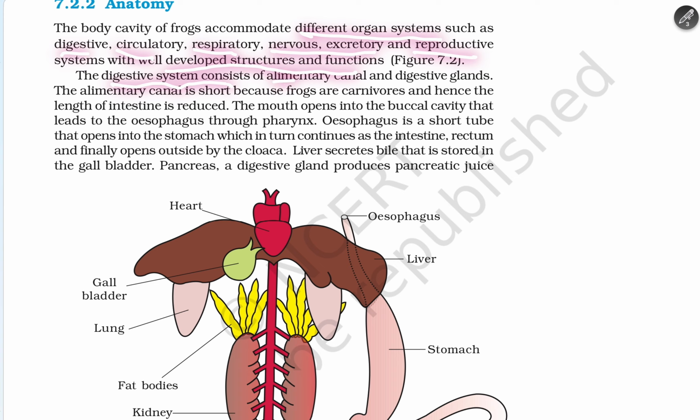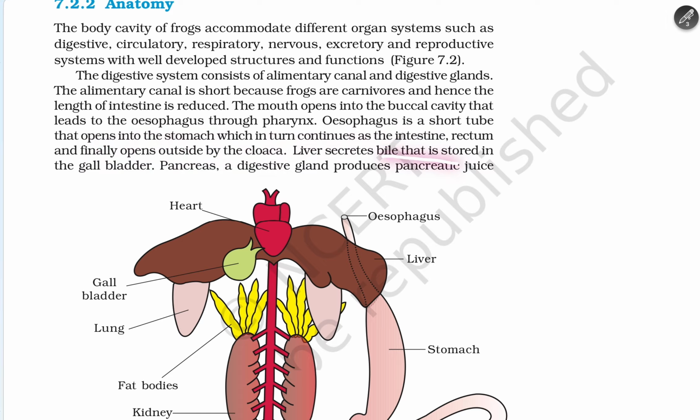The digestive system consists of the alimentary canal and digestive glands. The alimentary canal is short because frogs are carnivores, hence the length of the intestine is reduced. The mouth opens into the buccal cavity and leads through the esophagus to the pharynx. The esophagus is a short tube that opens into the stomach, which in turn leads to the intestine. The rectum finally opens outside through the cloaca.